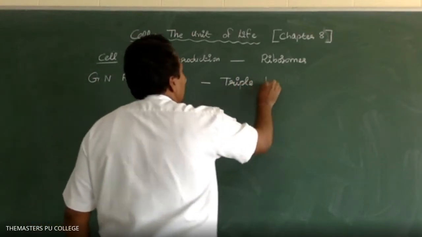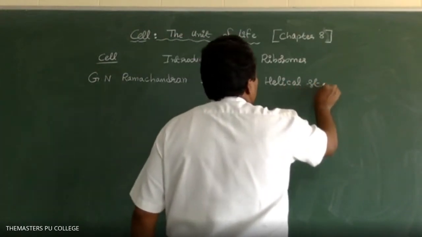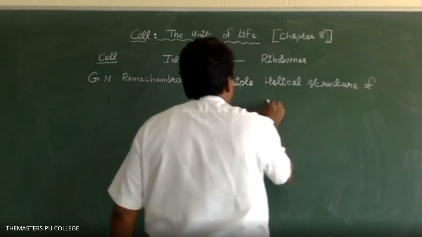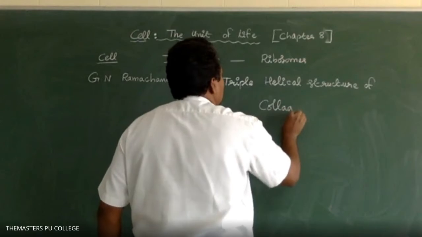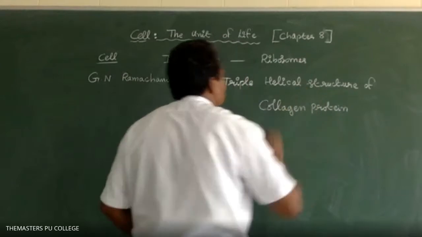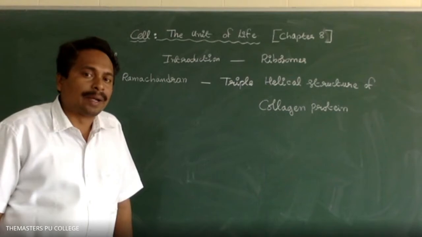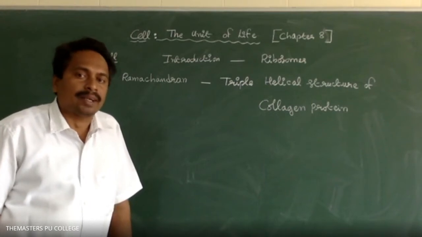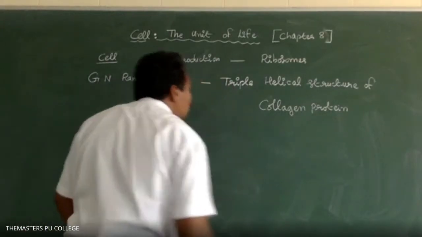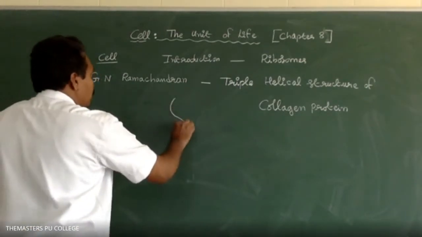Collagen is the most abundant protein in the animal world.